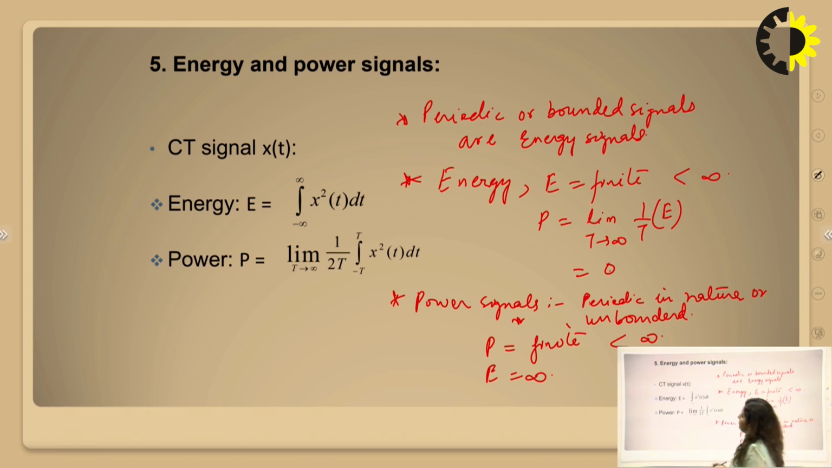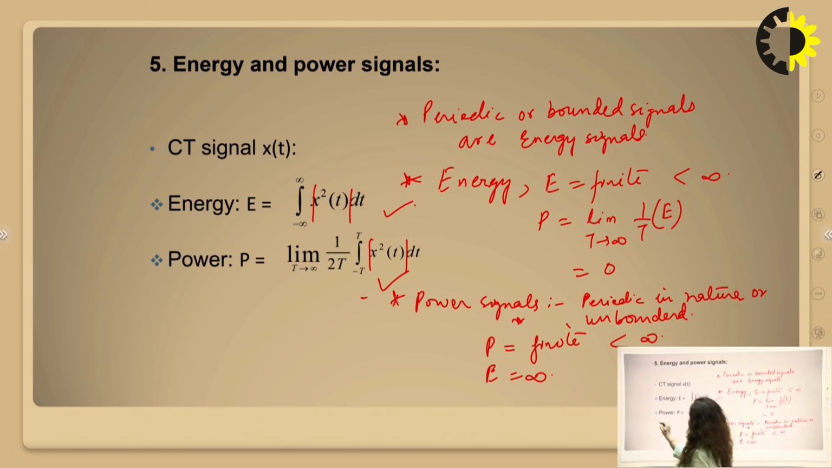Okay, so how can we calculate the energy and the power? With the help of these formulas, energy of the signal can be calculated as the integral from minus infinity to infinity of mod of x(t) square dt. We can find out the value of the energy. Similarly, power can be found out with the limit T tends to infinity of 1 upon 2T, integral from minus T to T of mod of x(t) square dt. So with the help of this, we can find out the value of the energy and power.